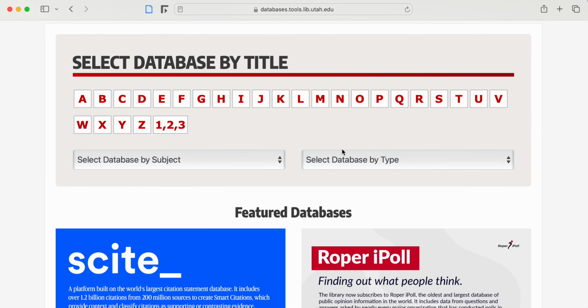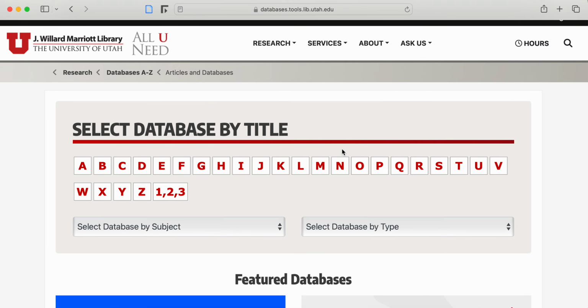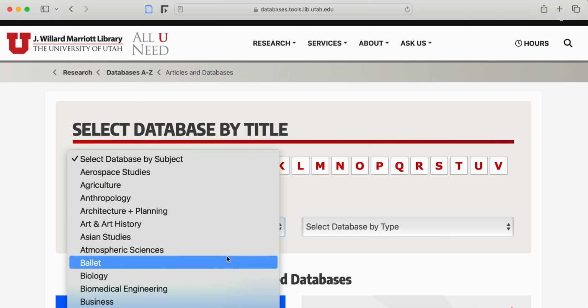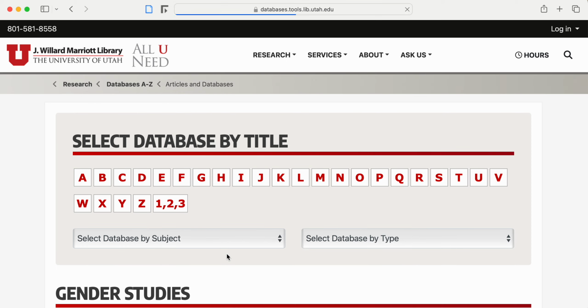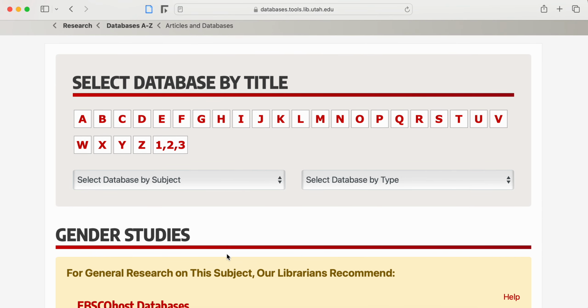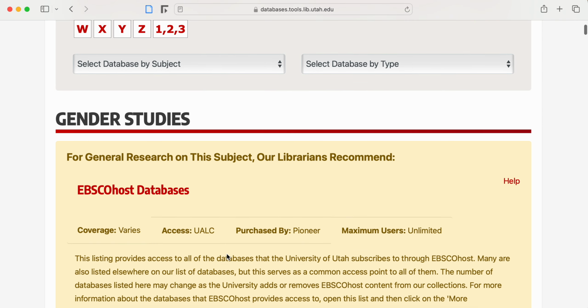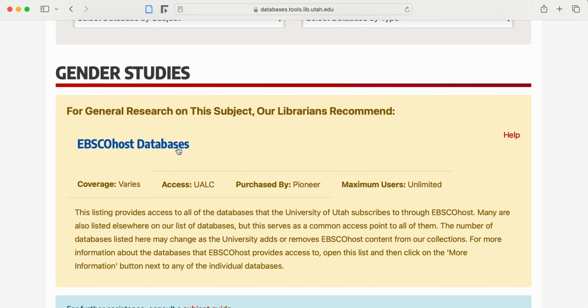Typically there are three ways that you can explore the databases: by the title of the database, by the subject, or by the type. So for your research, I would look at gender studies, since that's the field we're considering for this topic. Up at the top here, we'll have a database that I recommended, a big, broad-based one that covers lots of topics, not just gender studies. But this might be a really great one to try out. So let's give it a shot.